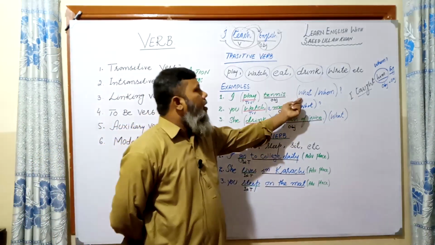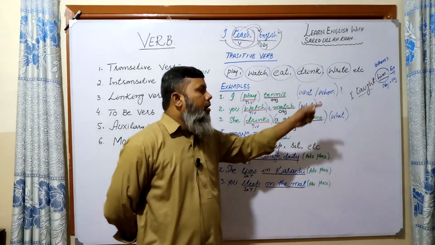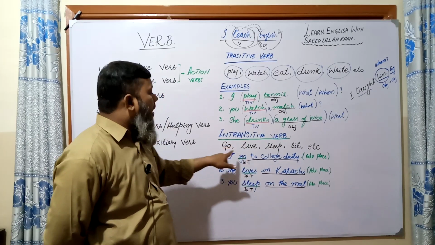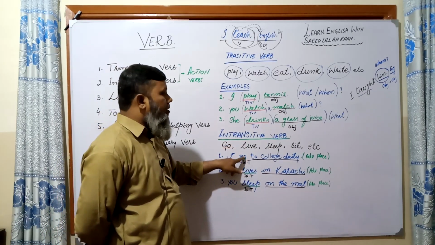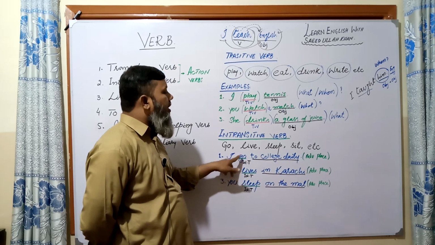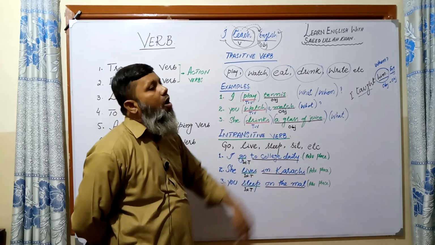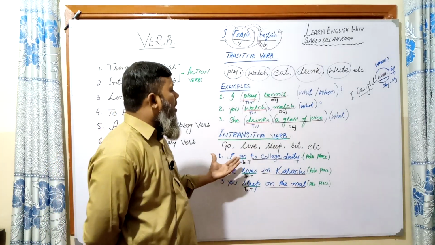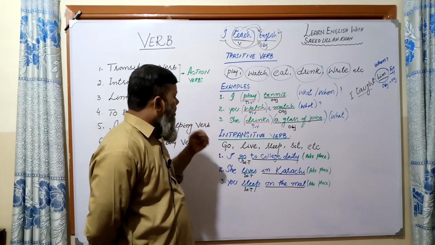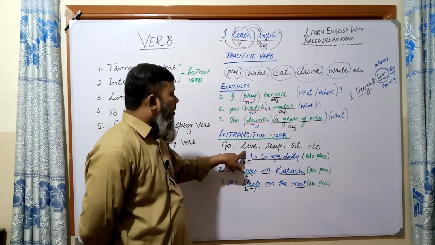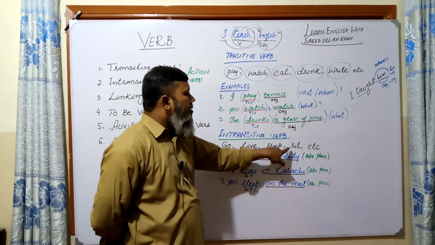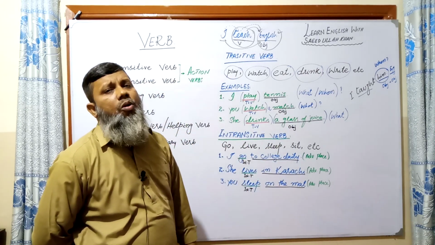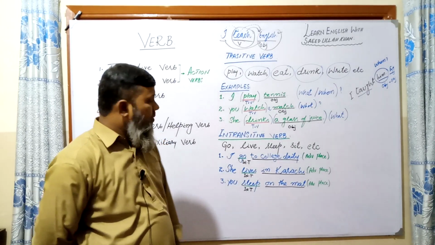The answer of what or whom. But look here, the intransitive verb action starts from the doer of an action, but it does not pass through an object. In this manner we can say these are called intransitive verbs. Suppose go, live, sleep, sit, come. There are many verbs. They are called intransitive verbs.